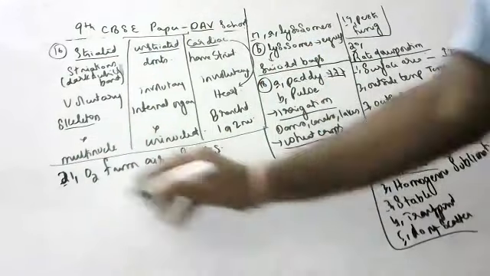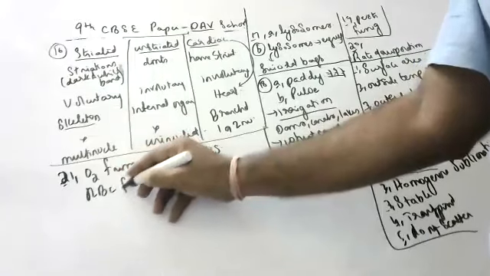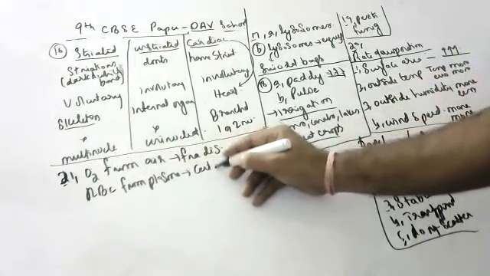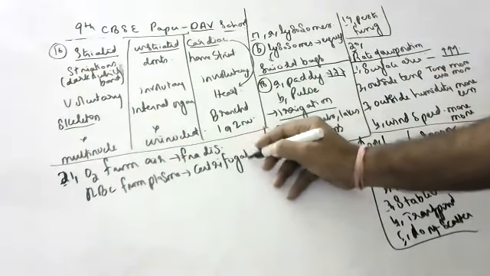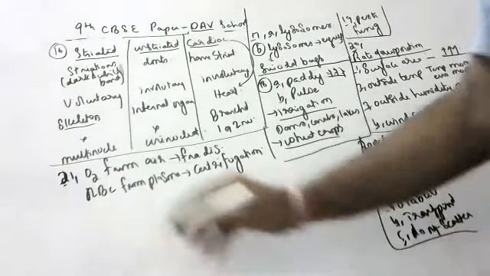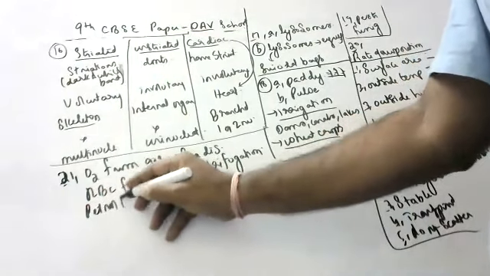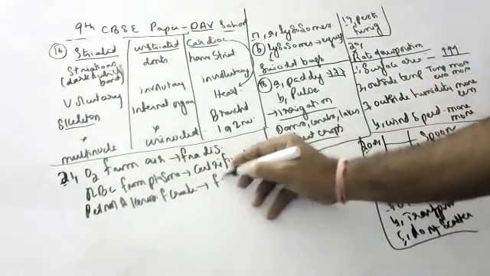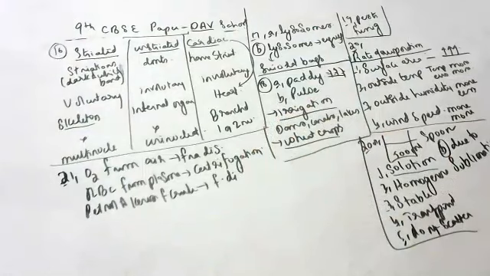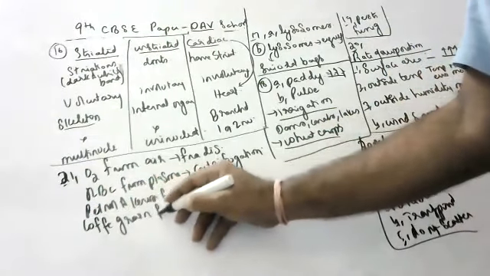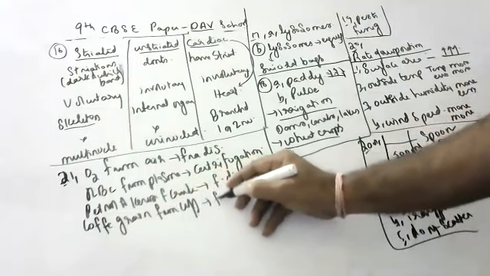Second one, red blood cells from plasma. Centrifugation. Next, petrol and kerosene from crude oil. Fractional distillation. Very good. Children, you should know this. At this moment also, if you can't say, it is very difficult. Next, coffee grains from coffee solution. Filtration. Coffee grains from coffee are separated by simple filtration.